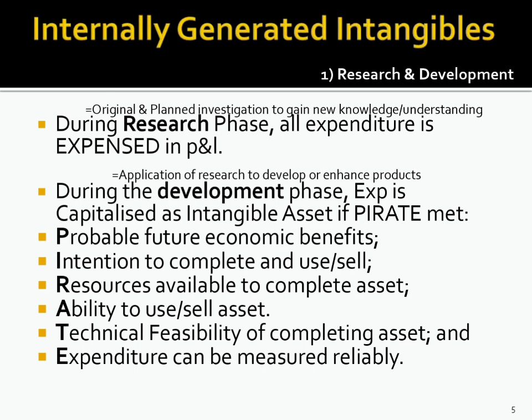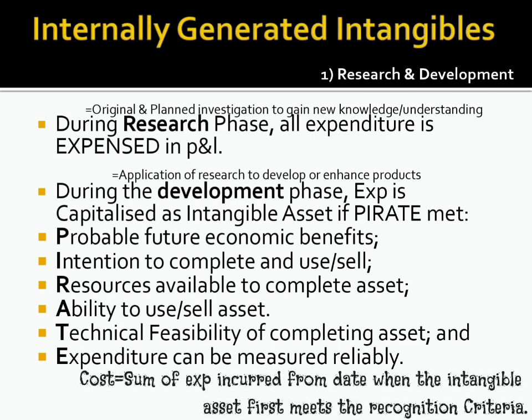Expenditure that does not meet all these 6 criteria is treated as expense. Note that the costs allocated to intangible assets should be only costs that can be directly attributed or allocated on a reasonable and consistent basis to creating, producing, or preparing the asset for its intended use. The cost of an internally generated intangible asset is the sum of expenditure incurred from the date when the intangible asset first meets the recognition criteria.